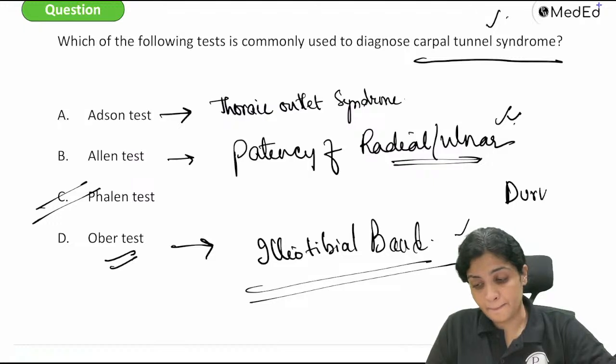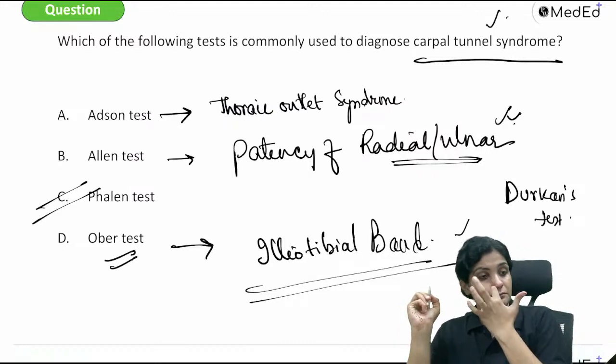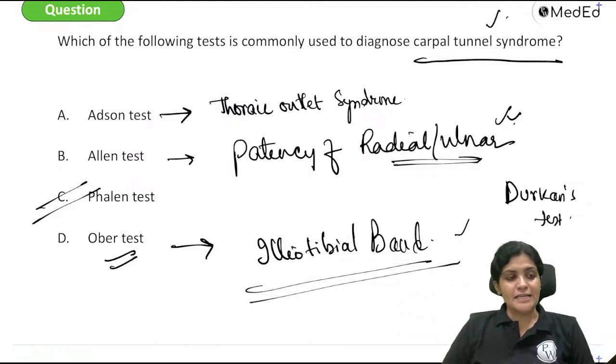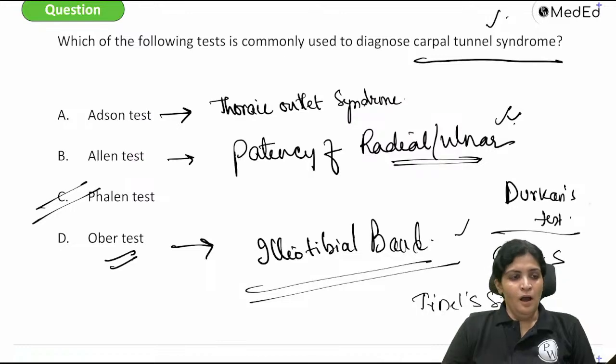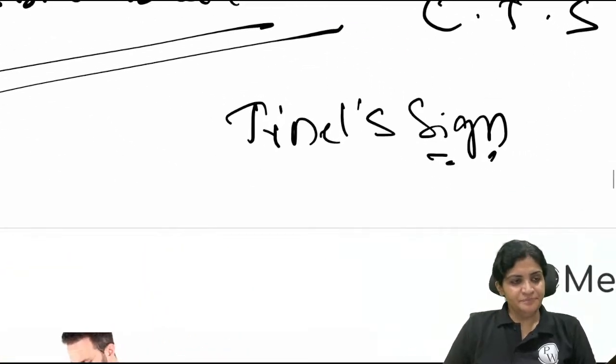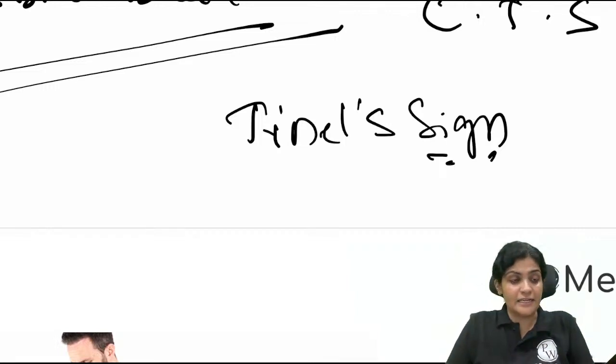Then Durkan's test. Durkan's test is for, yes, carpal tunnel syndrome. Very good. Tinel's sign, Tinel's sign is for, yes, Durkan's is carpal tunnel syndrome. Tinel's sign is for